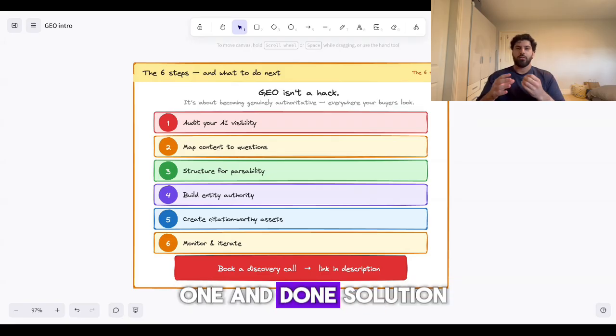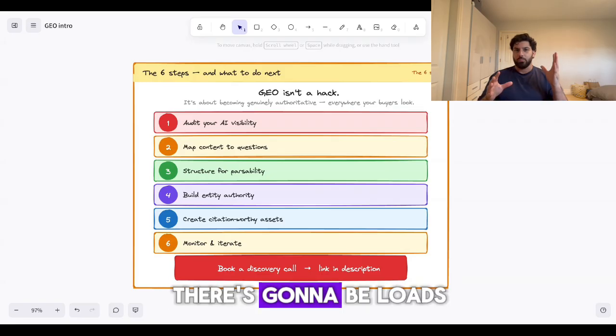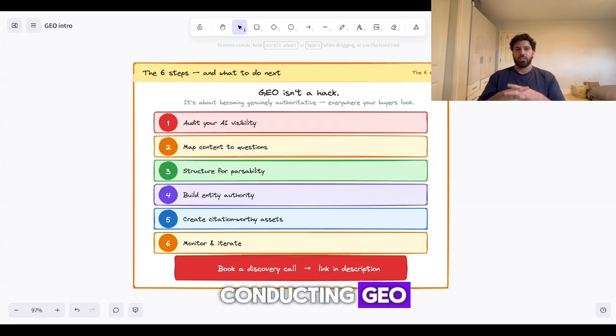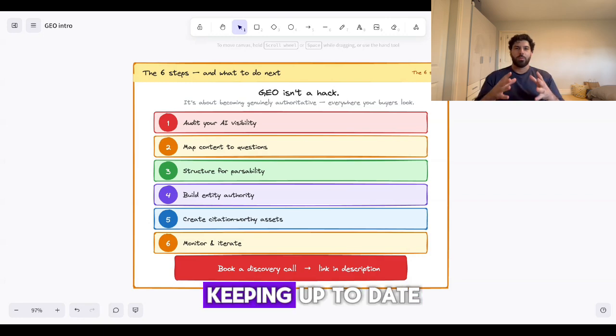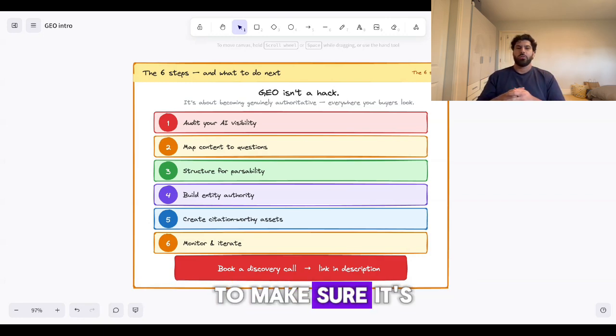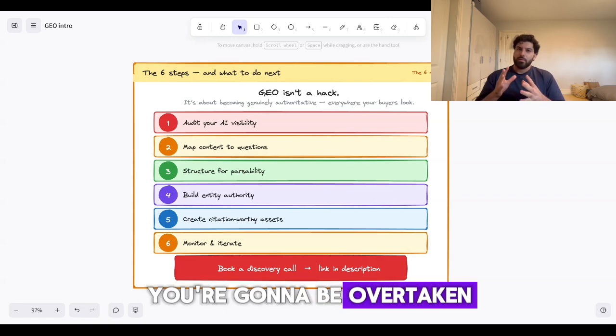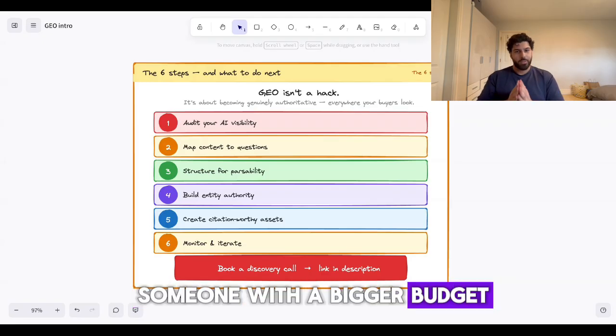This is not a one and done solution. As I mentioned, there's going to be loads of people piling into conducting GEO. It's where the space is going for product discovery. And if you're not keeping up to date and iterating your content to make sure it's always top of the line, you're going to be overtaken at some point by someone with a bigger budget.